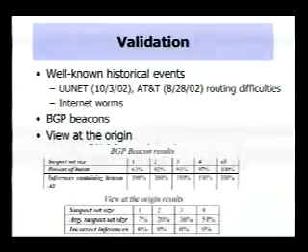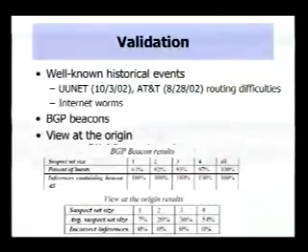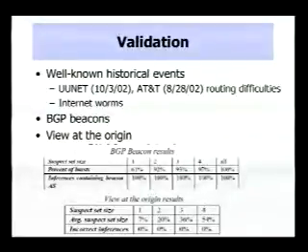Then we used BGP beacons to validate. BGP beacons are well-known prefixes that are advertised and withdrawn according to a well-known schedule. We verified that our approach was able to correctly detect each of the beacon events that we observed during a 1.5-year period.